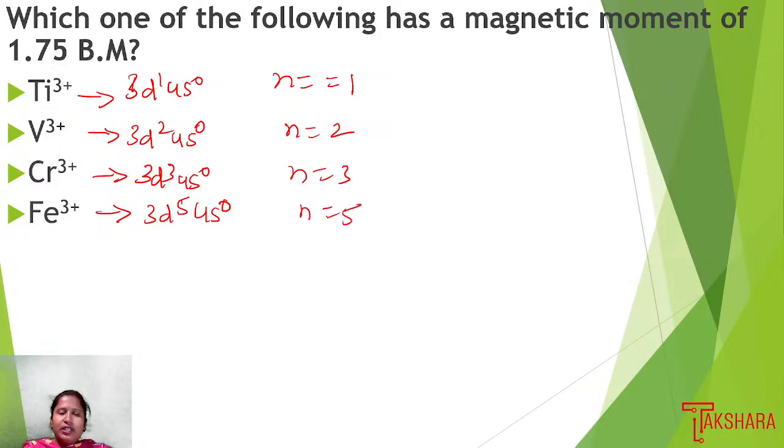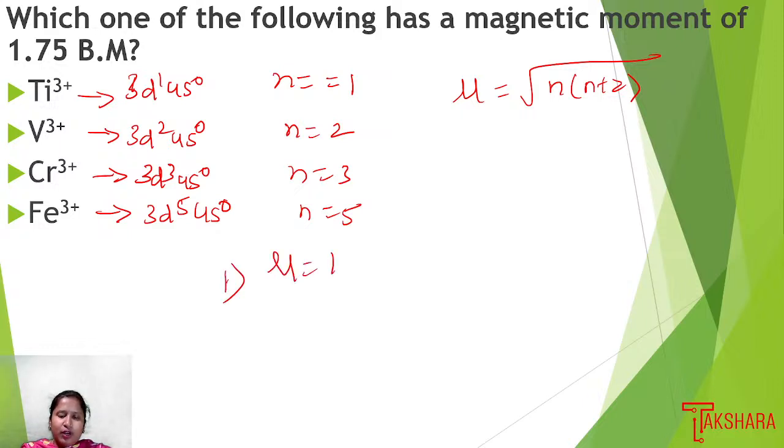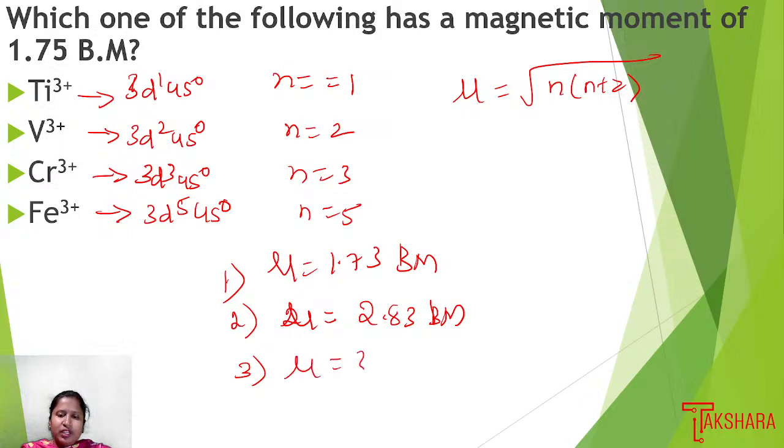In order to calculate the magnetic moment, we have the formula mu equals square root of n into n plus 2. If we calculate the magnetic moment value for all the options, for the first one mu equals 1.73 Bohr magneton, for the second option mu equals 2.83 Bohr magneton, option 3 is mu equals 3.87 Bohr magneton, and option 4 has mu equals 5.92 Bohr magneton.